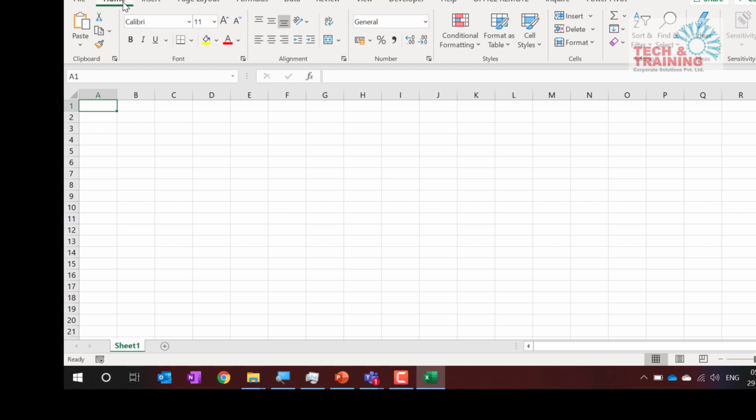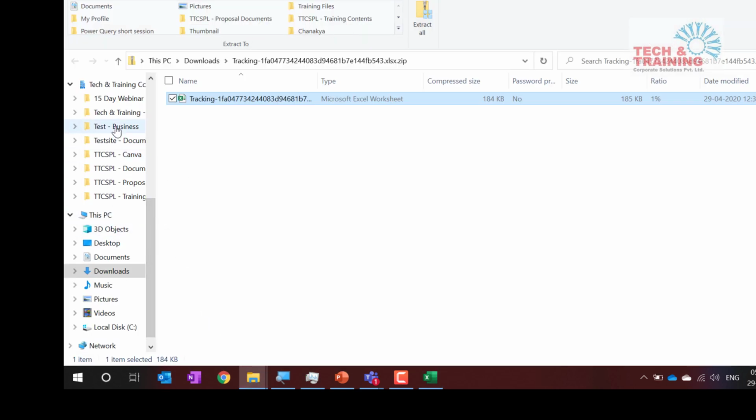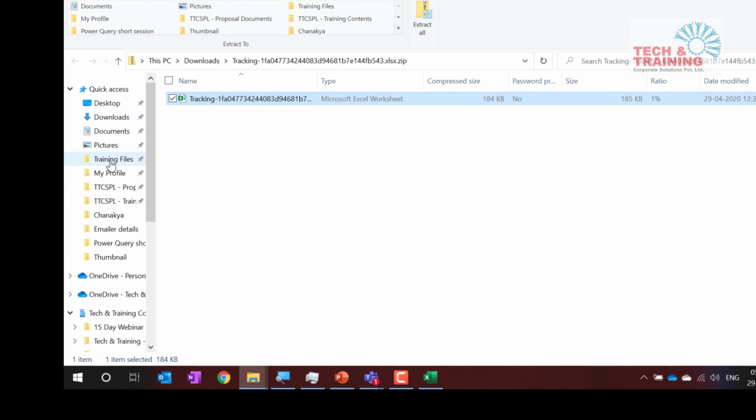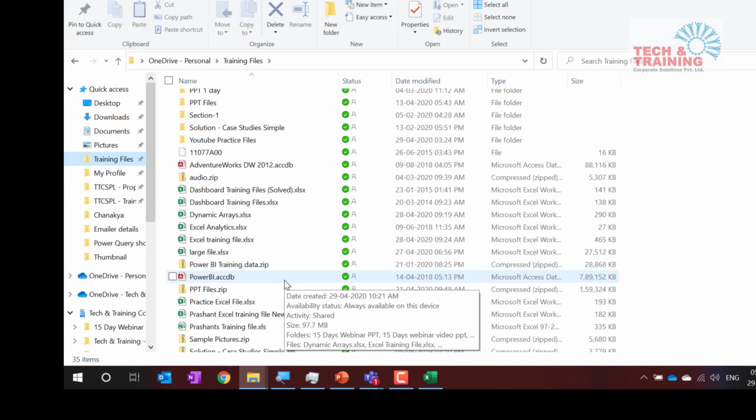Okay. So friends, now we are going to import a very huge data. Let me tell you that I have not sent you this data, so you can just take a look for the moment. I'm going to show you how we can import huge data, and what is the total capacity of data that can be handled with Power Pivot. Yeah, it's not the total capacity, pardon my words. It is a very minuscule amount of capacity that I'm going to be showing you today.